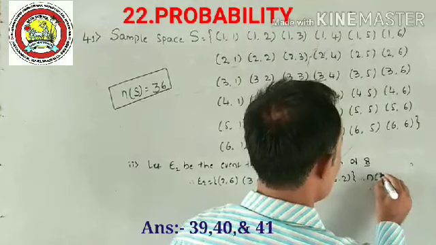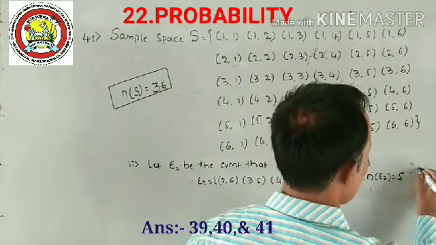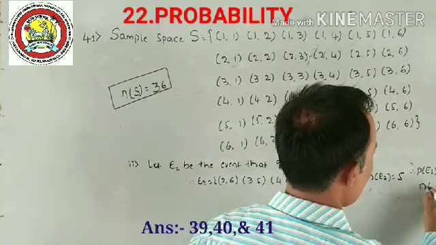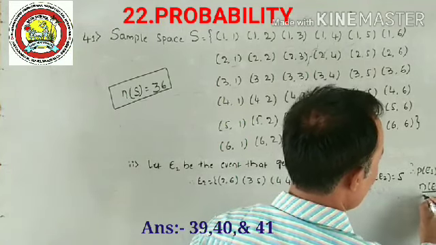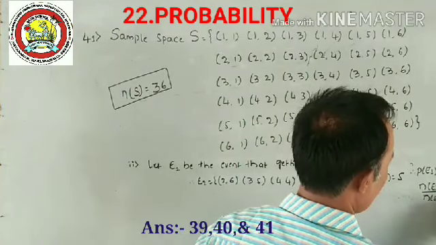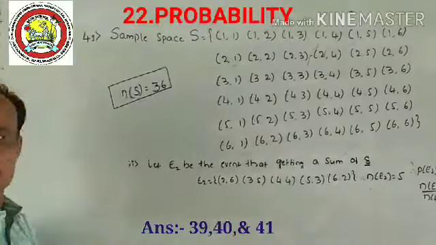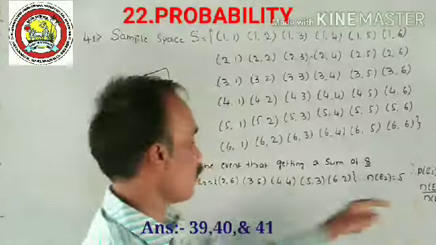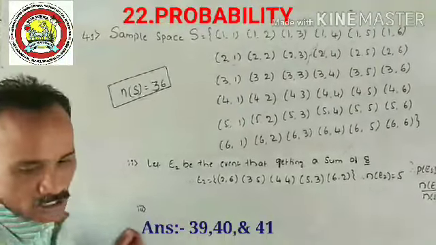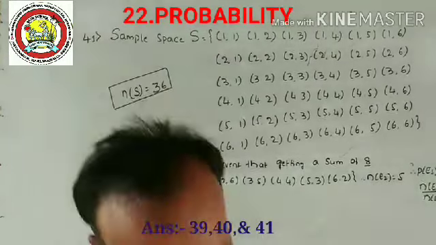Therefore, the value of n of E2 is equal to 5. Therefore, the probability of this event P of E2 is equal to n of E2 divided by n of S. So this is equal to 5 divided by 36. Okay, is it clear? Yes, coming to the last one. No, one more is there, I think. Coming to third question. Third question is sum divisible by 5.